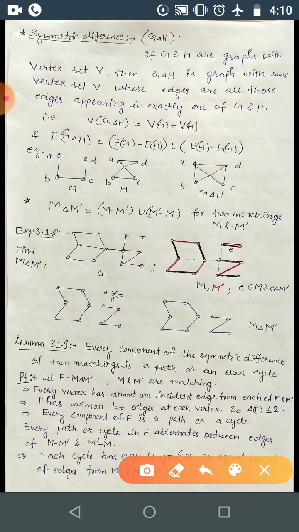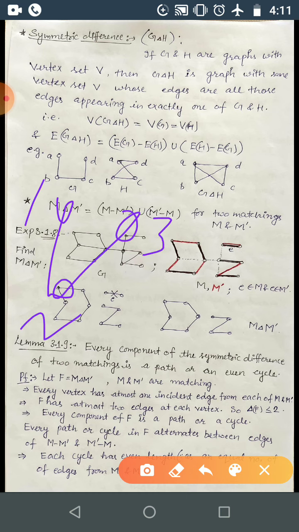For example, if you want the symmetric difference of exactly the same graph, if you are just taking P3, 1, 2, 3, symmetric difference with the same, then you will have just 3 vertices, because both the graphs have all the edges.